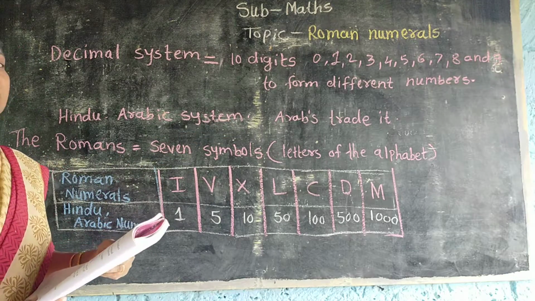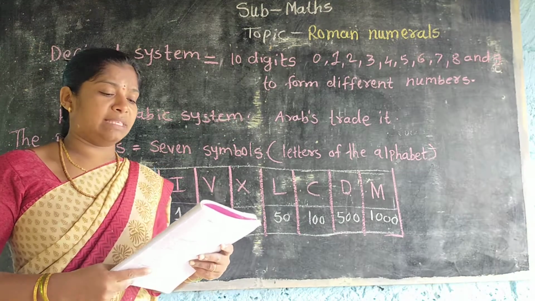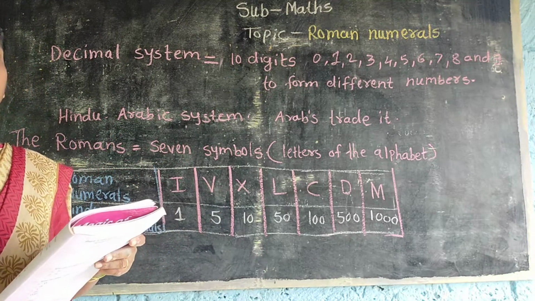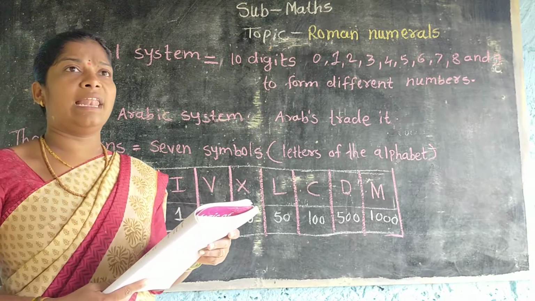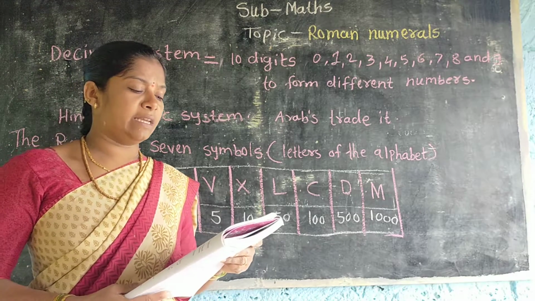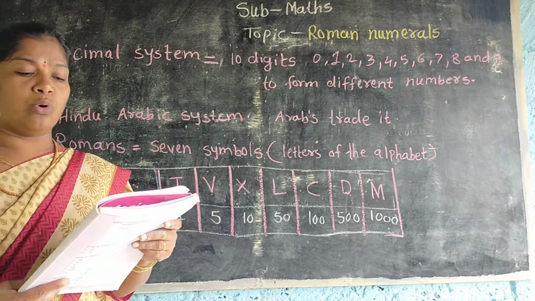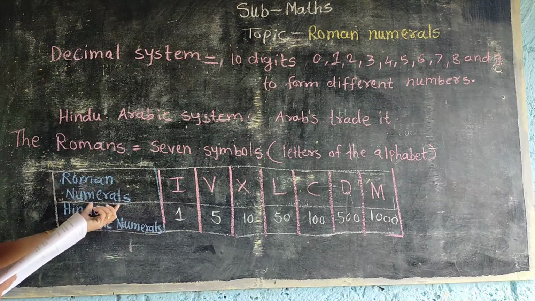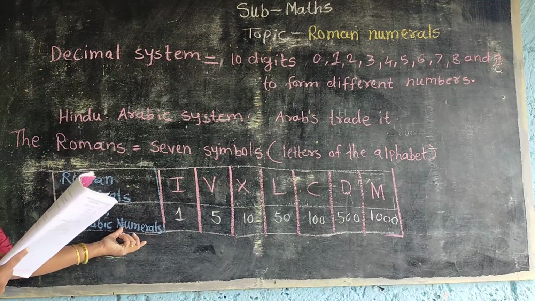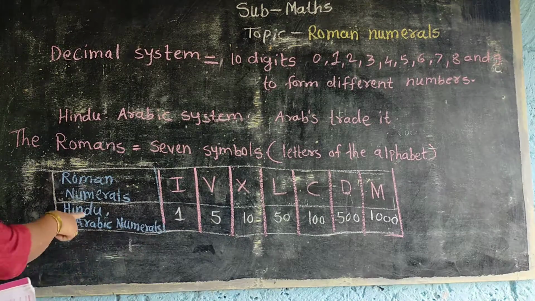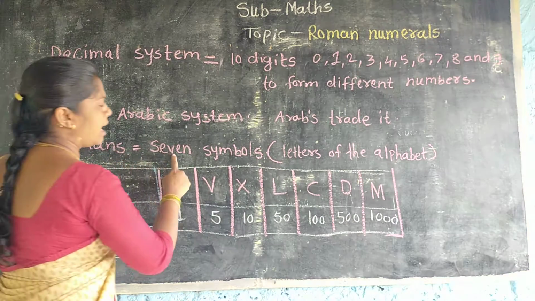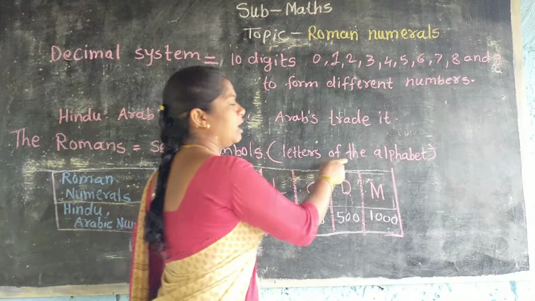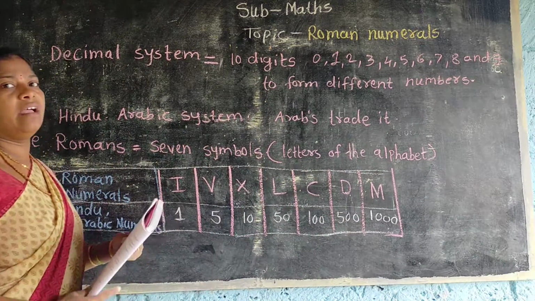Then see here, the Romans used 7 symbols as a basic system. Who comes again? Romans. The Romans used 7 symbols, which are letters of the alphabet, as their basic system. Their symbols and their values in the Hindu-Arabic system are as follows. First I write here the Romans. How many symbols are there in the Roman system? 7 symbols, the letters of the alphabet.